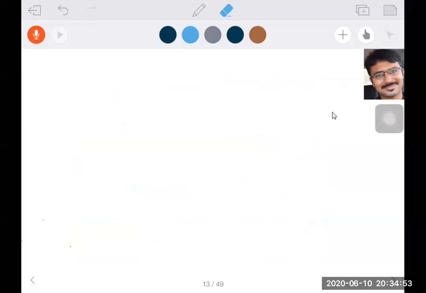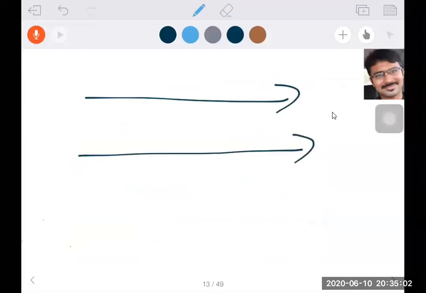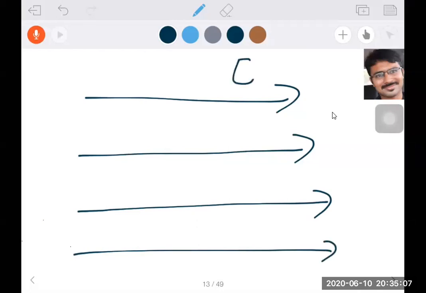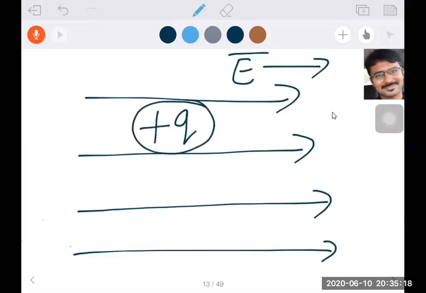Now observe carefully here. Uniform electric field we discussed. Here, in a uniform electric field, the main points. We know that a uniform electric field is like that. Let us take the electric field as E bar. It is uniform, in this direction. Now, imagine one positive charge placed in the electric field, and one negative charge placed in the electric field.